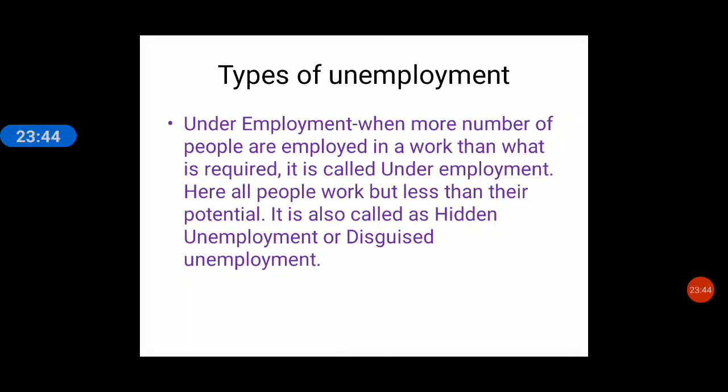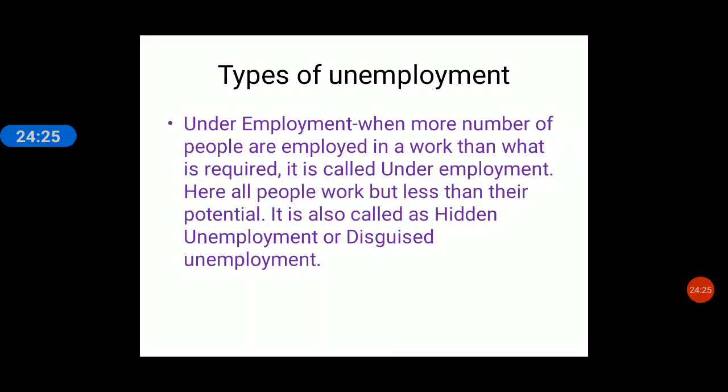On a particular piece of land, 2 people are required to produce 100 kg of grain. I repeat, on a particular piece of land, 2 people are required to produce 100 kg of grain. Right? Now, if 2 more are added, they also produce 100 kg of grain. 2 more are added, meaning how many? 2 can produce 100 kg, but now 6 are working. All 6 are working, but they are able to produce only how many kg of grain? 100 kg of grain.